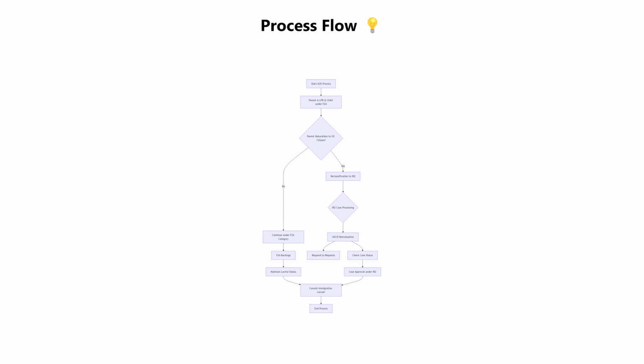The flowchart illustrates the steps involved in transitioning from F2A to IR2 during the adjustment of status. It starts with the child's pending application under F2A and flows through various stages, including parental naturalization, automatic reclassification, and potential delays in processing due to a required reassessment of the case.